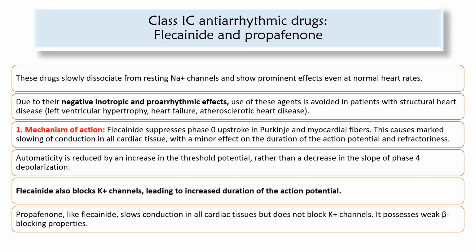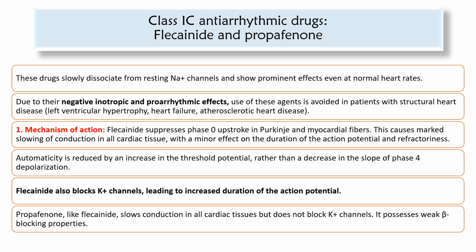Class 1C antiarrhythmic drugs. Examples include flecainide and propafenone. These drugs slowly dissociate from resting sodium channels and show prominent effects even at normal heart rates. Due to their negative inotropic and pro-arrhythmic effects, use of these agents is avoided in patients with structural heart disease. Examples include left ventricular hypertrophy, heart failure, atherosclerotic heart disease.